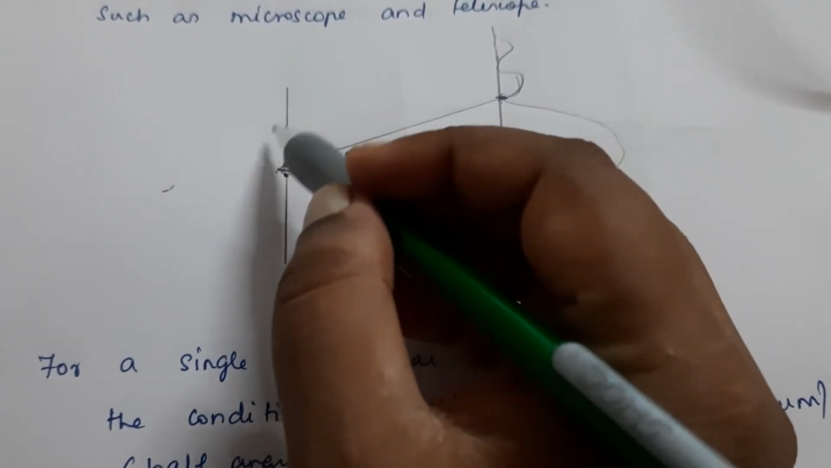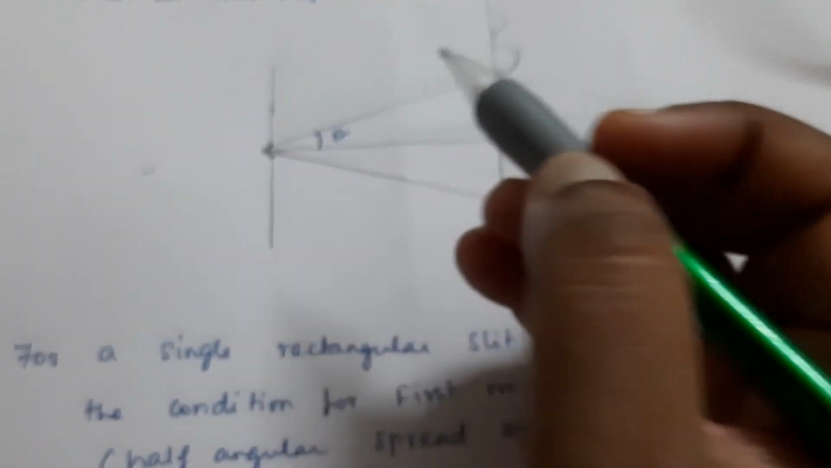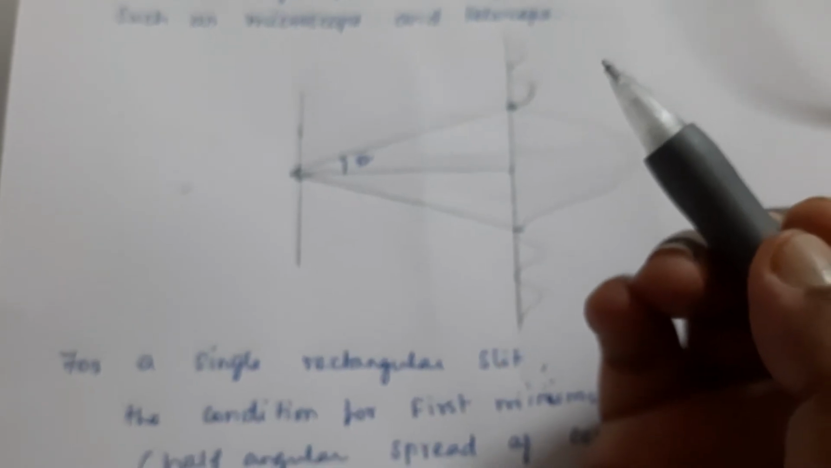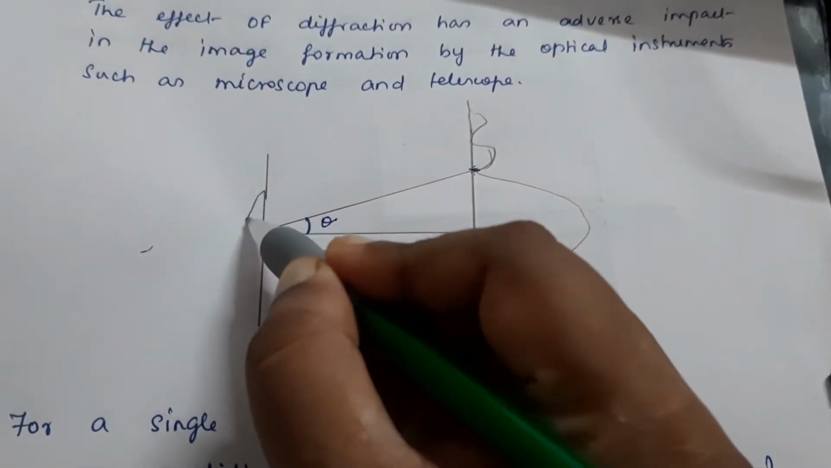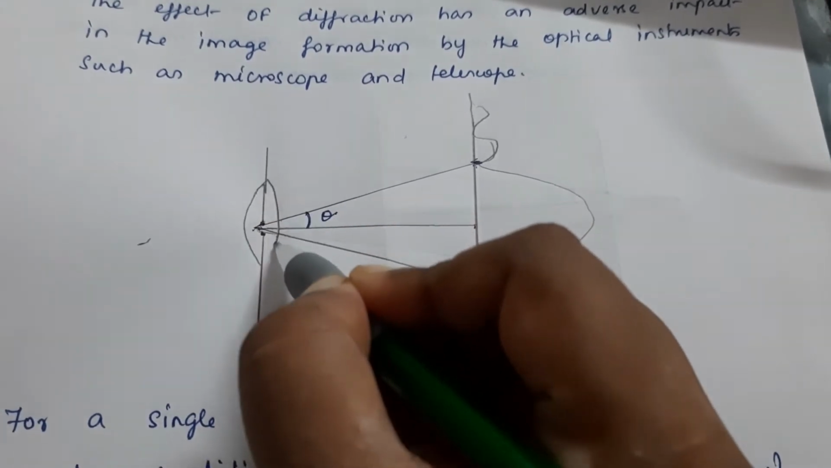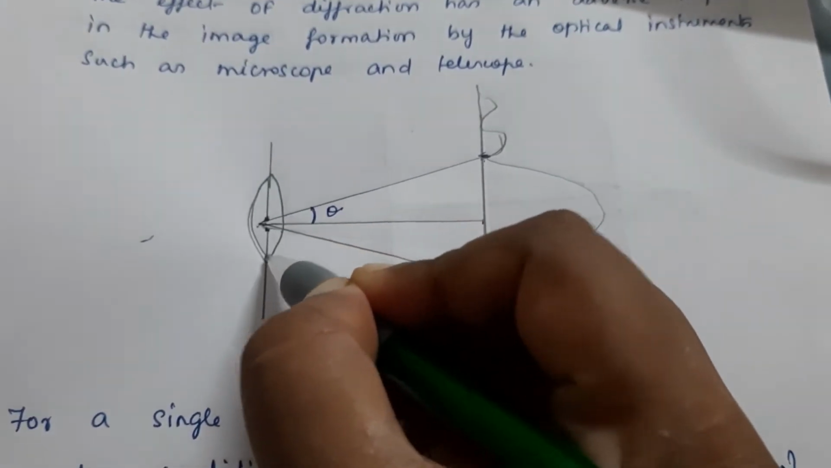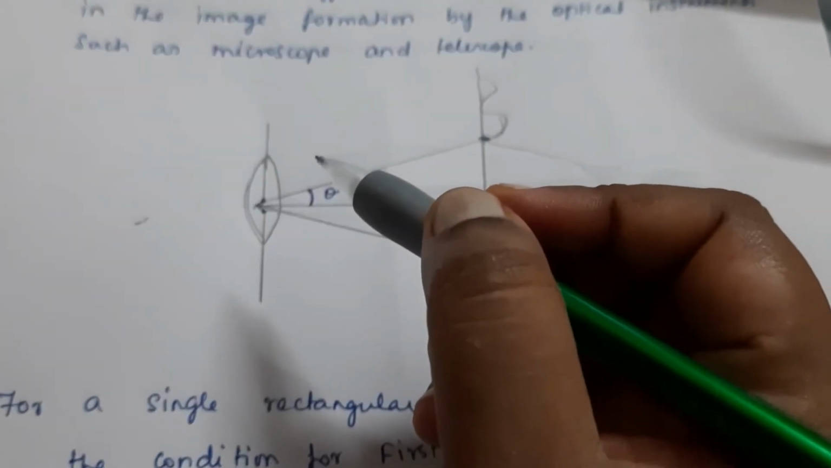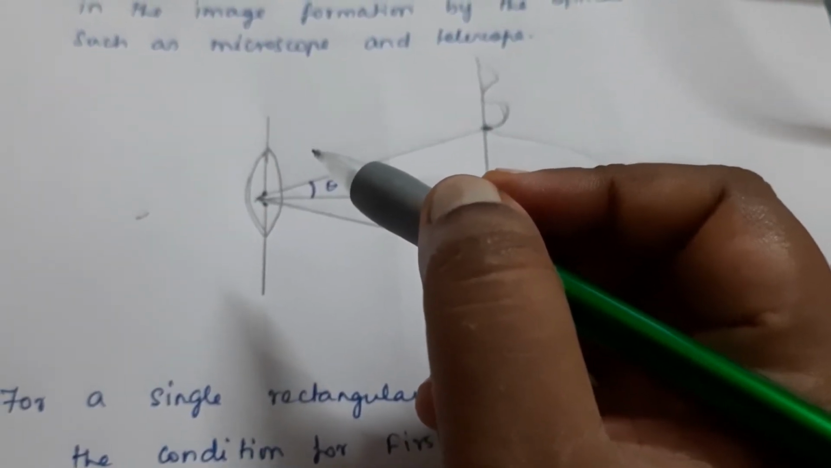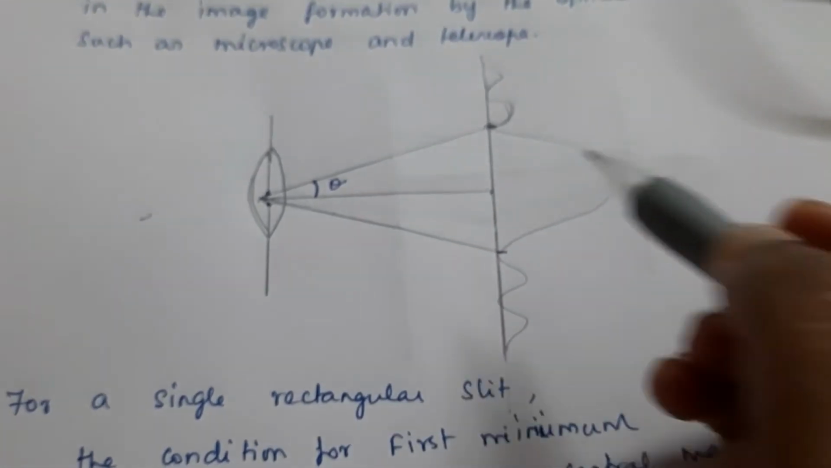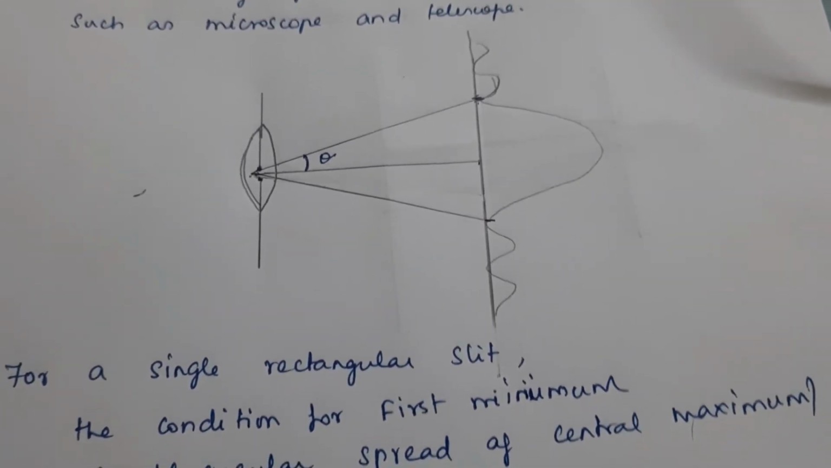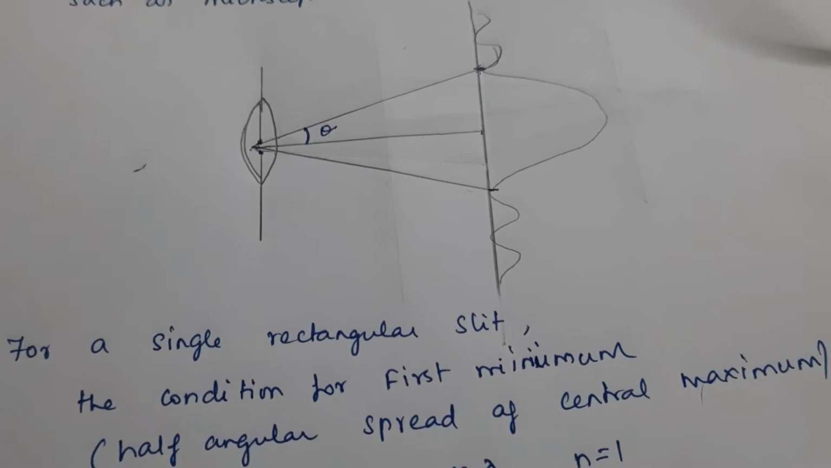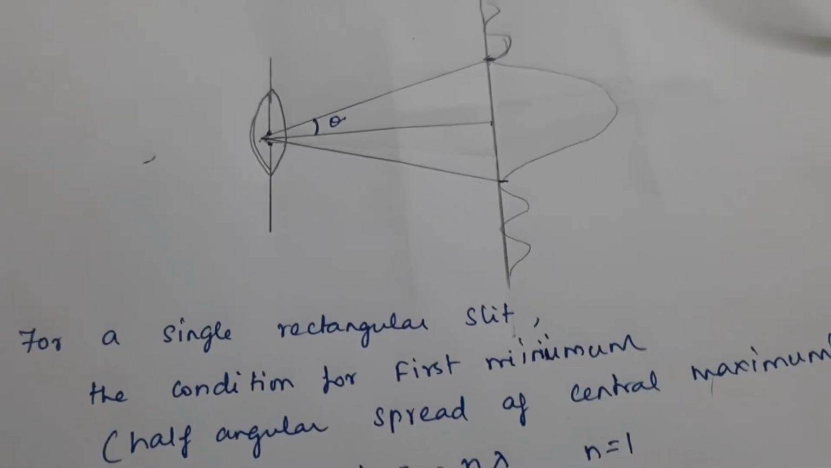Now, instead of a rectangular slit, I am going to use a circular aperture, or an opening like a lens or the iris of the eye. Instead of this rectangular slit, I am going to use a circular aperture like this. It forms an image of a point object. The image formed will not be a point, but you will get a diffraction pattern.